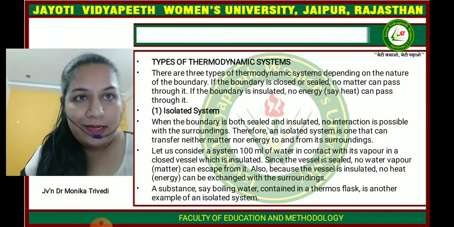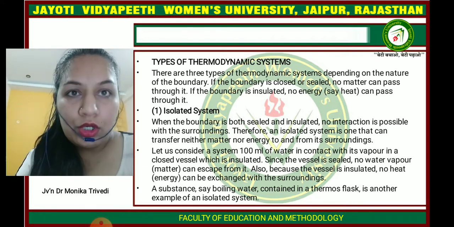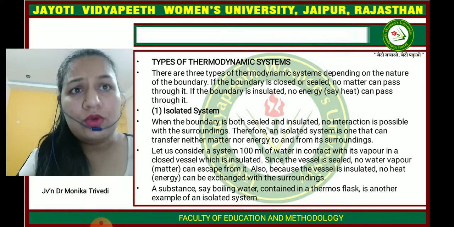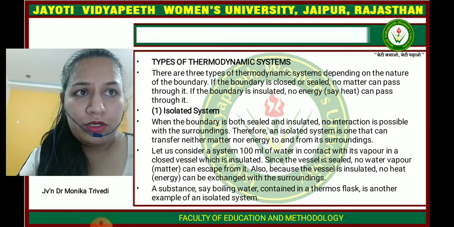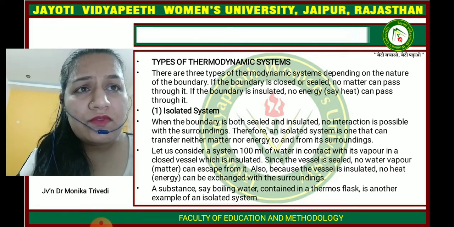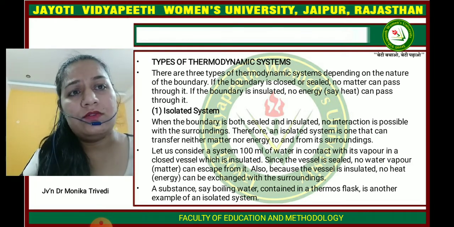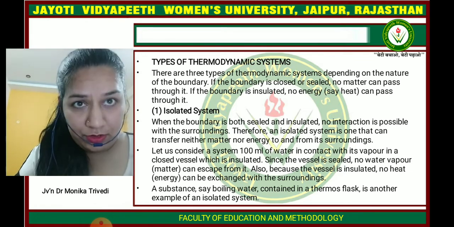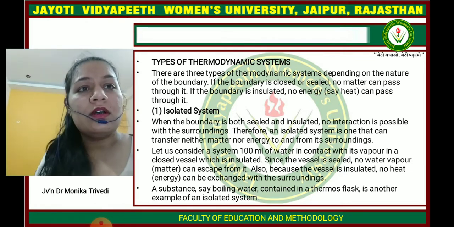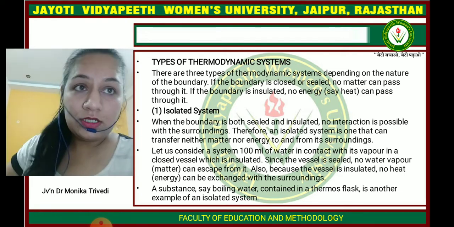Now the types of thermodynamic system. According to pressure, volume and temperature, these are the variables. There are three types of thermodynamic system depending upon the nature of the boundary. If the boundary is closed and sealed, no matter can pass through it. If the boundary is an insulator, no energy or heat passes through the system.